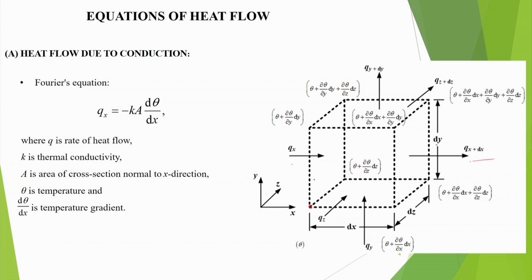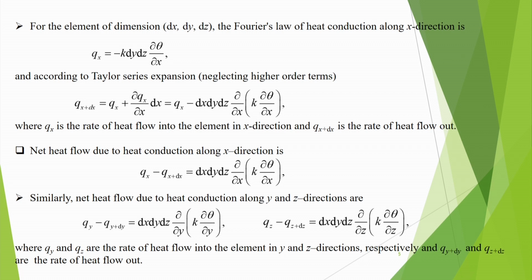If this is the origin, then this equation becomes very proper, that this is theta plus del theta by del y dy, and here also it is theta plus del theta by del x dx, and del theta by del y dy plus del theta by del z dz. Okay. So, up to first order approximation, these quantities have been written, and so for this element of dimension dx dy dz, Fourier's law of heat conduction along the x direction is given like this: qx is equal to minus k dy dz del theta by del x, because the area normal to the x direction is dy dz.